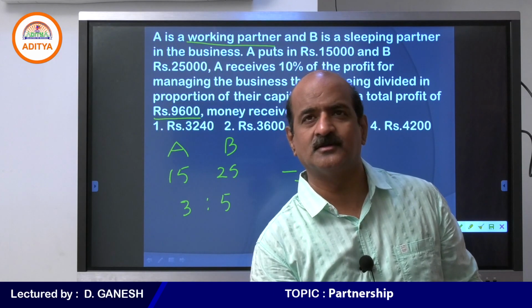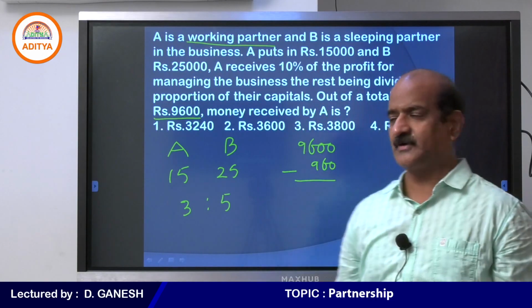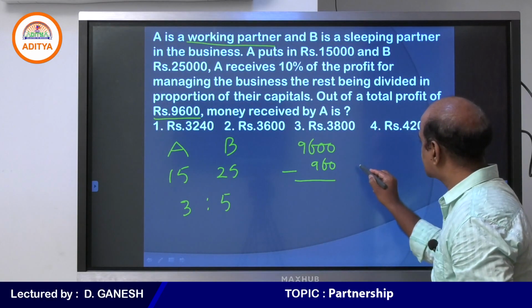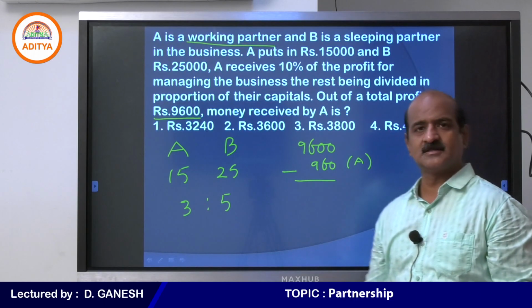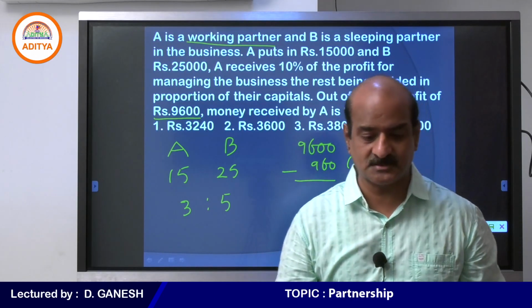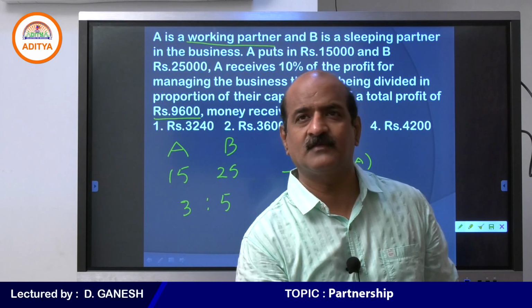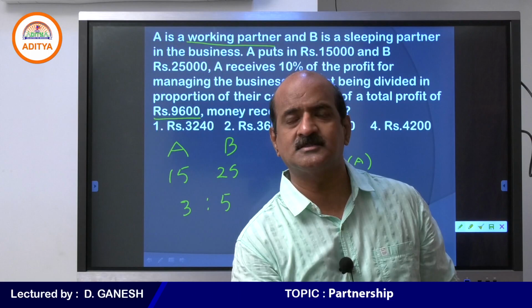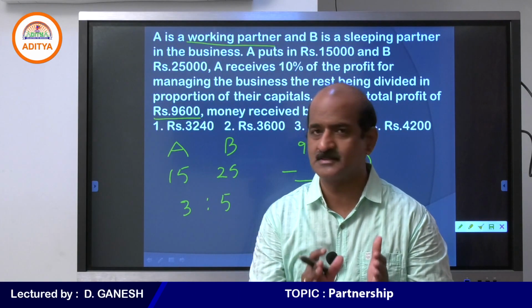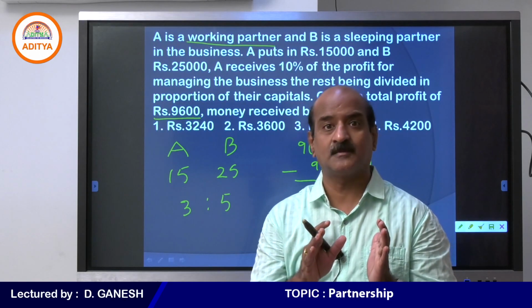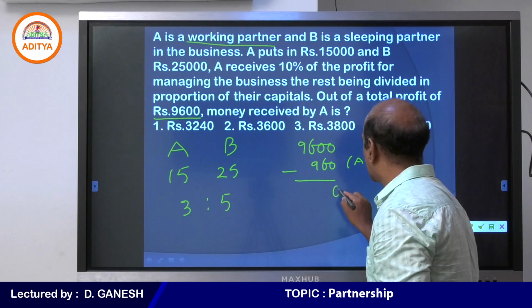Very good, exactly. What you said is right. 960 is the share A is going to get for running the business. How do we get 960? Exactly, 10% of 9,600. 10% of 9,600 is 960. After subtracting that 960, tell me, what is the remaining?